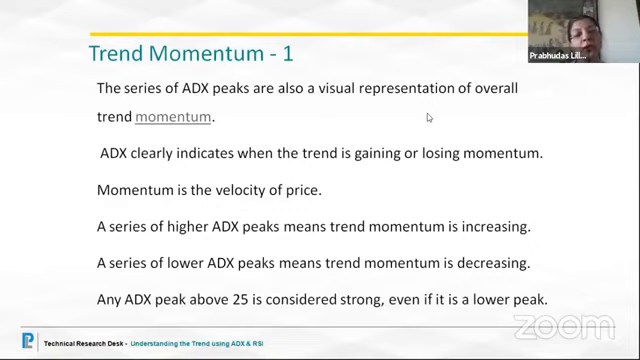Similarly, as a recap on RSI, when the price continues to make higher highs, and the RSI fails to make higher highs, in fact it makes lower highs, that means the strength of the indicator is weakening. The strength of the momentum in price is eventually going to fizzle out. Same case in ADX as well as RSI, when it makes lower highs, you know that this momentum is going to fizzle out. Any ADX peak above 25 is considered strong, even if it is a lower peak.